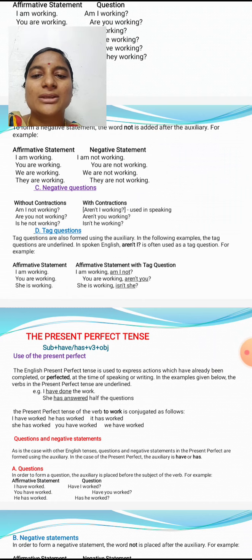I'm working, aren't I? You are working, aren't you? And she is working. She is working, isn't she? So these are tag questions of the present continuous tense.